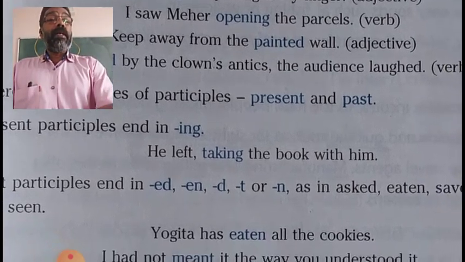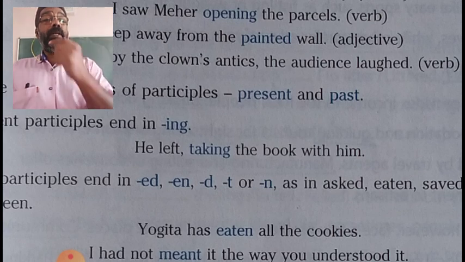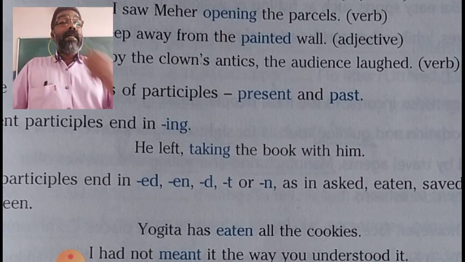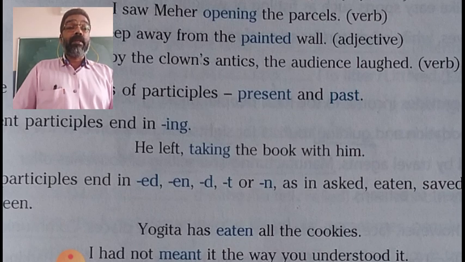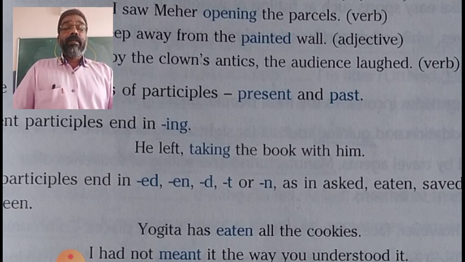Some examples of the verbs: asked. The verb is ask, ed is added to it, then it became asked. The third form was formed by adding ed. Eat, by adding en to eat, we get the third form of the verb eat.